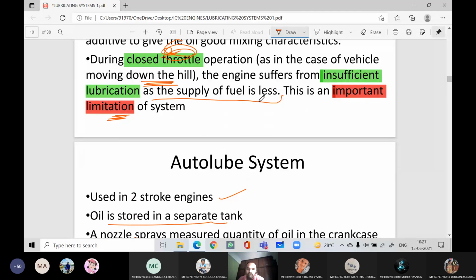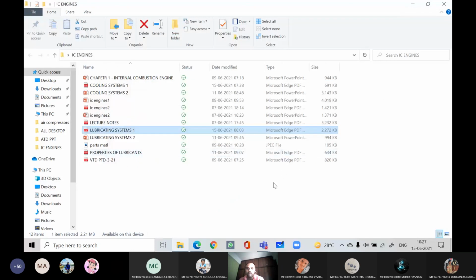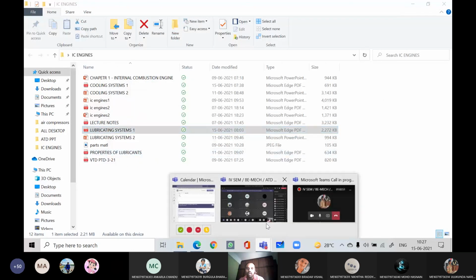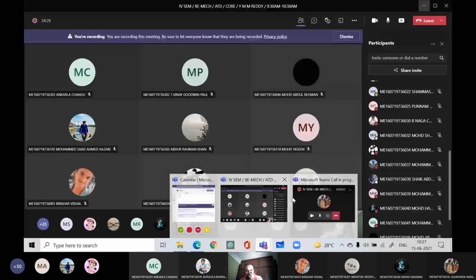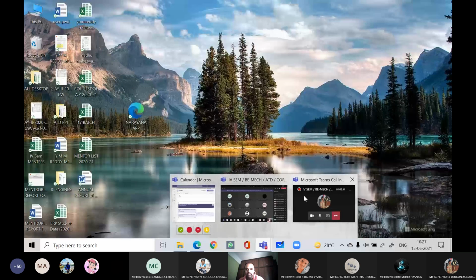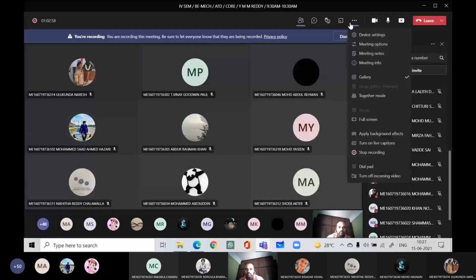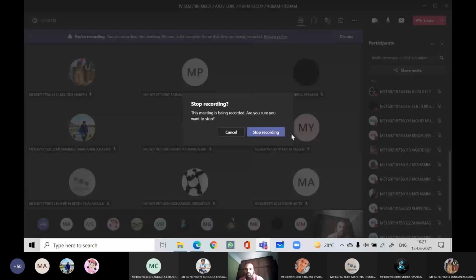Do you find differences between auto lube and mist system? Mist versus auto lube, yes or no? Yes, sir. Right, that is very important. You should not get confused. Auto lube system and mist system, both are used for two-stroke engines only.